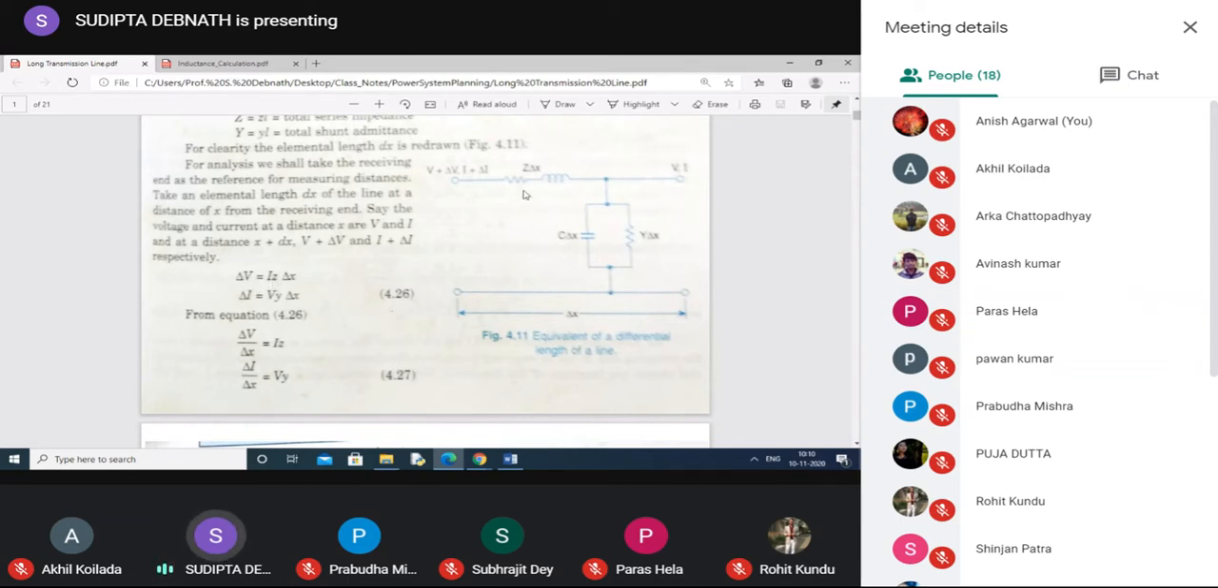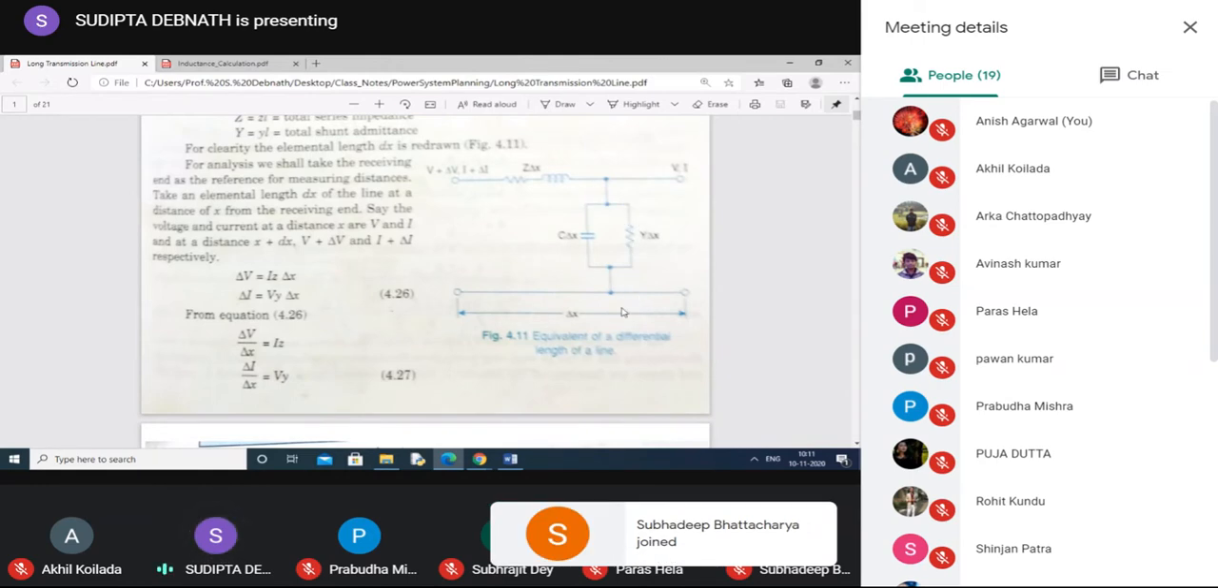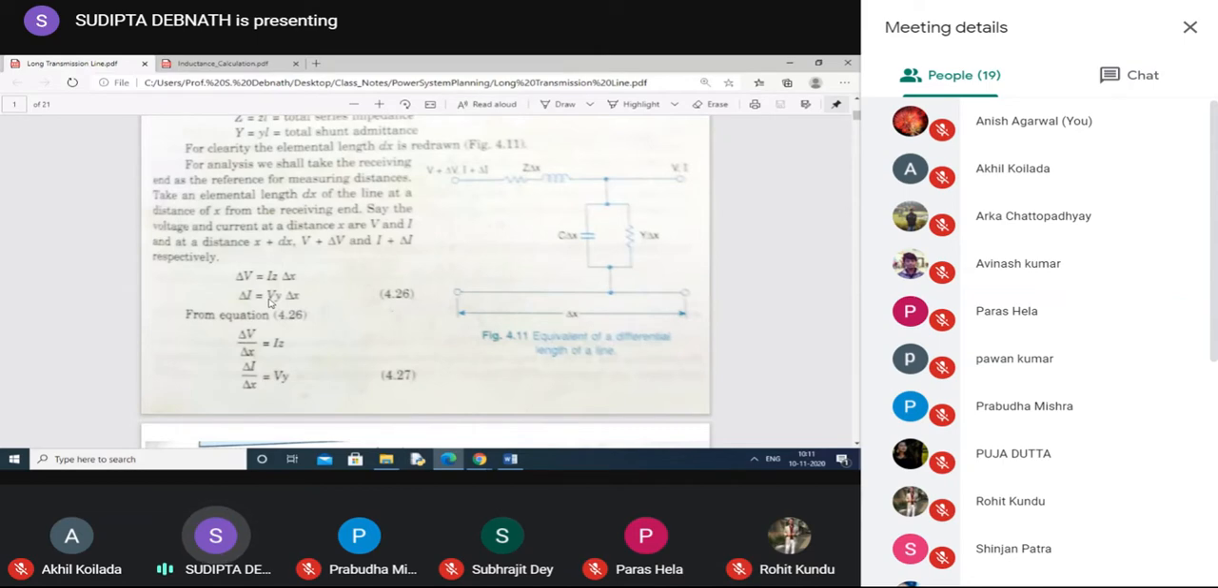Similarly, what is the difference between the current at the beginning and at the end? That current is actually the current flowing through this shunt parameter. So delta I will be V into Y into delta X. Here also we can ask why V, not V plus delta V. Again, I'm telling you the same thing: delta V is very small, so we can take it as V. So delta V is IZ delta X, delta I is VY delta X. Delta X is the length of that small portion.